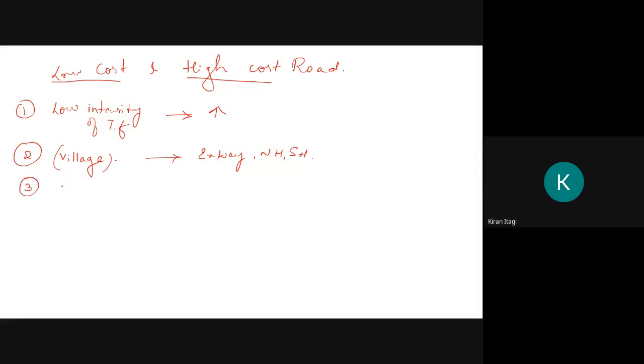These are generally constructed in rural areas, whereas high cost road is generally constructed in urban areas. Then low cost road has low maintenance, and the cost of construction is also very low, whereas in high cost road the maintenance is high, and the cost also is very high.